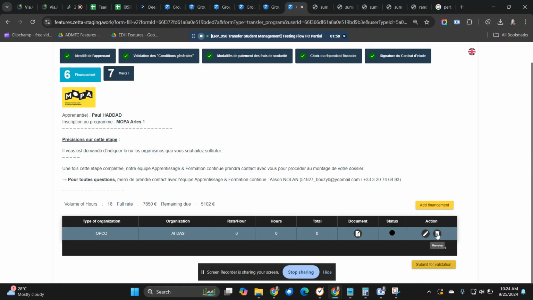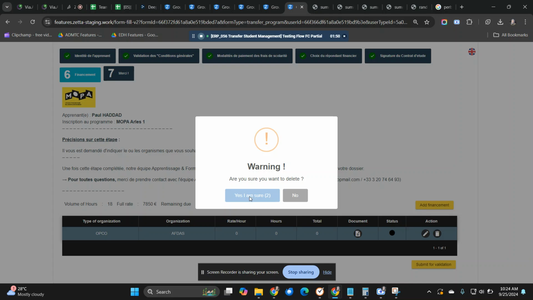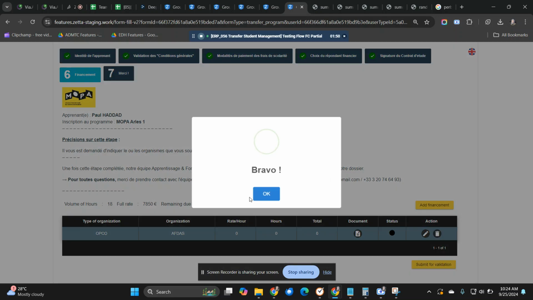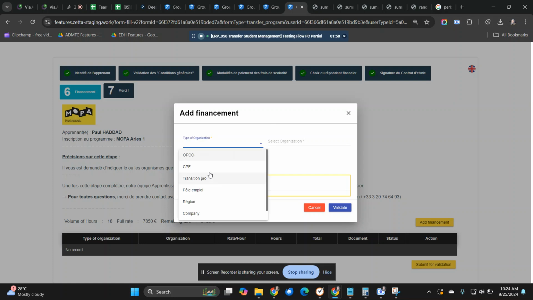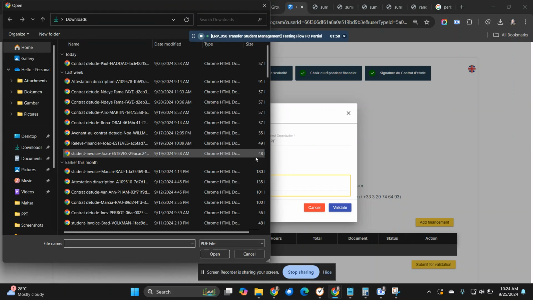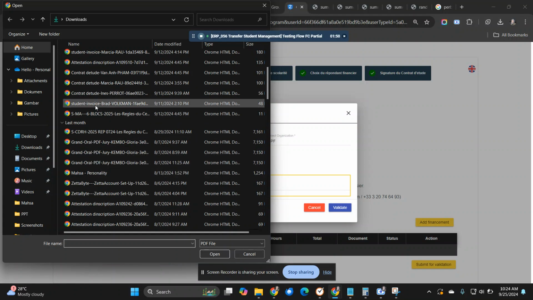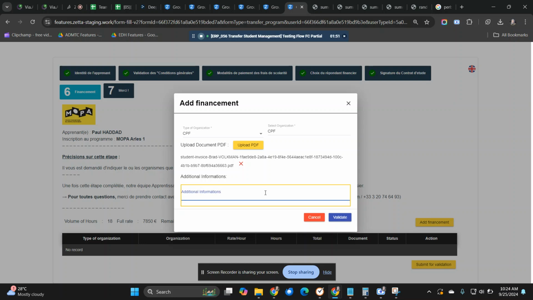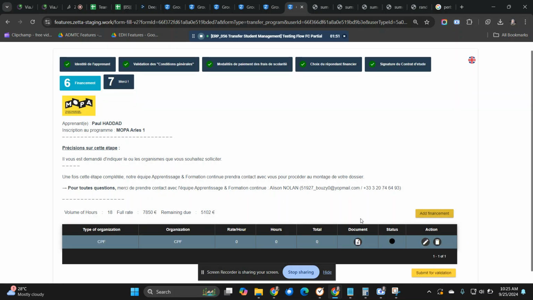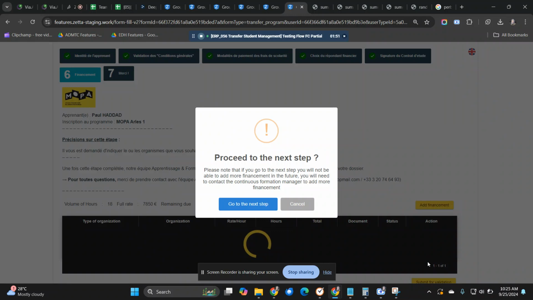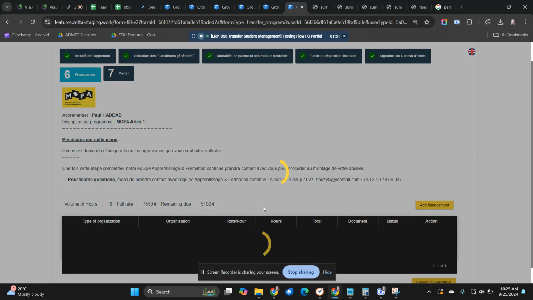I want to try to remove it. I want to try to change to another type of organization. Okay, but yeah, I think I'm wrong with the selected type of permission. Then from here, I submit for validation.